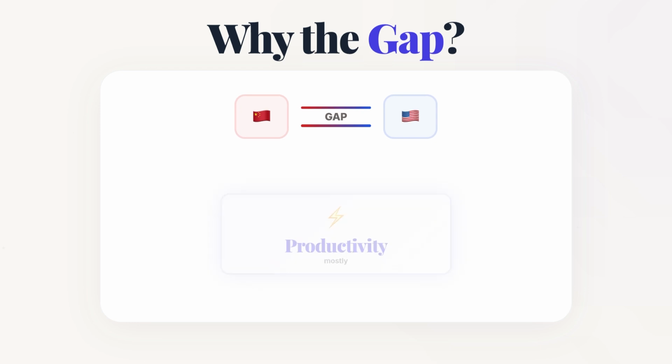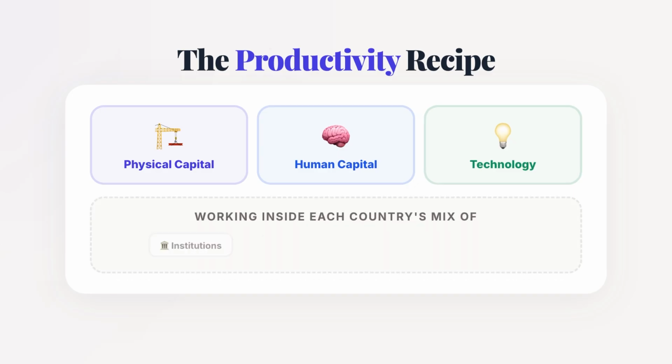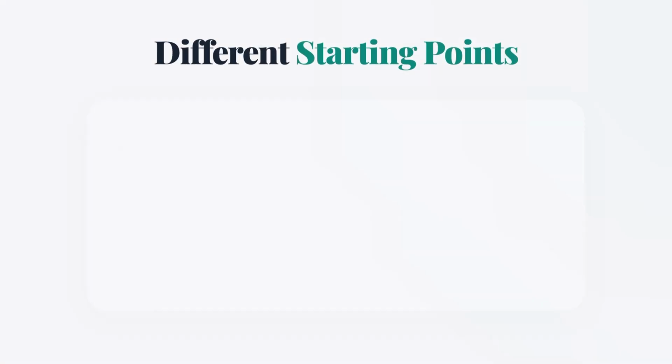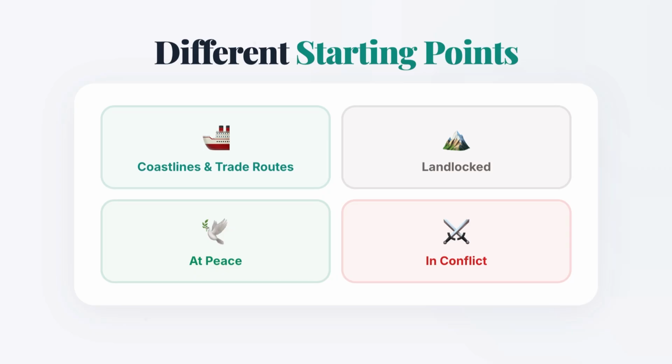Why the gap between nations? Productivity mostly. Physical capital, human capital, and technology, all working inside each country's particular mix of institutions, history, geography, and politics. Some countries have coastlines and trade routes, others are landlocked. Some are at peace, some are not.